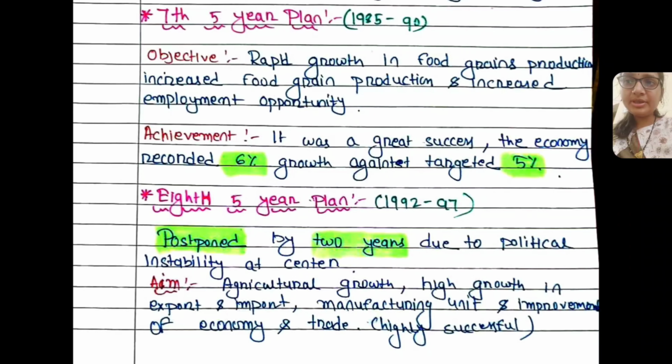And then comes the seventh five-year plan, whose objective was rapid growth in food grain production inside the country, and increased employment opportunity, and achievements were also very good. It was a great success, the seventh five-year plan from 1985 to 90, and the economy recorded 6% growth against the targeted 5% growth. The target was 5%, but 6% growth in the economy was achieved.